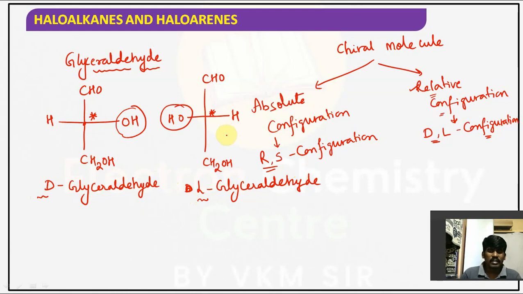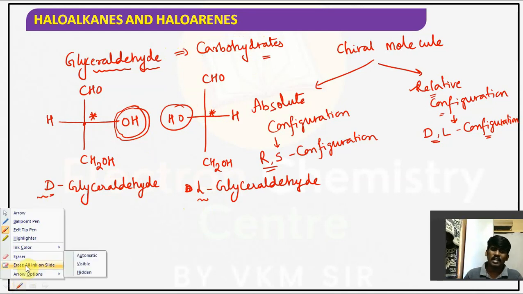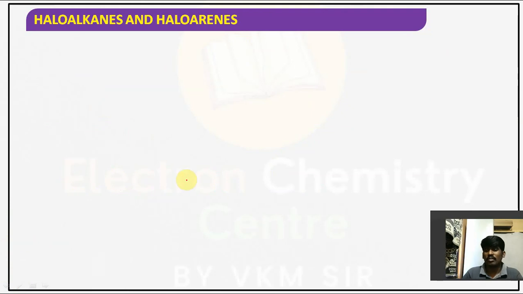So not only glyceraldehyde, any molecules having a structure similar to glyceraldehyde, as is possible in carbohydrates, we will apply the D and L configuration. Whenever the OH group is on the right hand side, it is D. When the OH group is on the left hand side, it is L, guys. Hope you understand the point. This type of configuration is called a relative configuration.